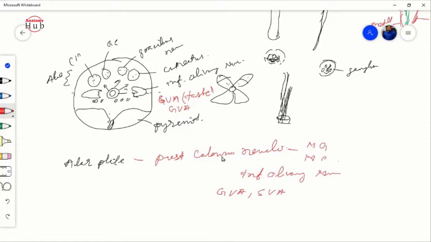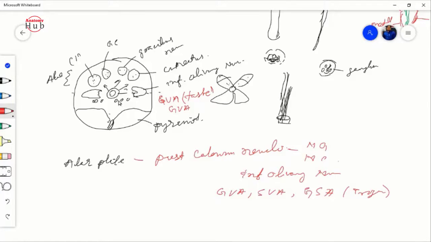And also you will find your general somatic afferent nucleus, for the trigeminal. Touch, pain and temperature for the somatic, meaning to the body and the face. So these nuclei will be present over here, right?